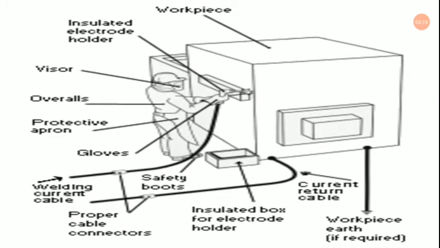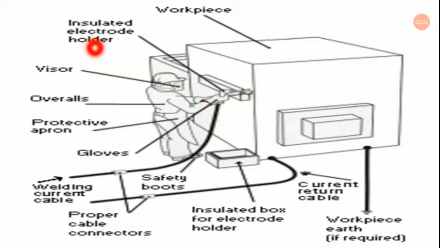Now coming to the typical connection diagram of the electric power supply of this welding operation. We have got the workpiece, as you can see over here, a large one.